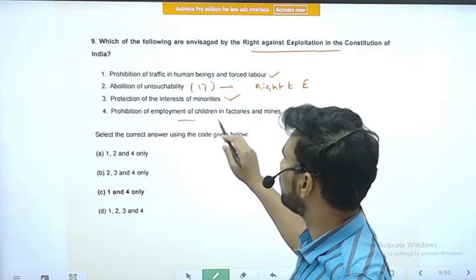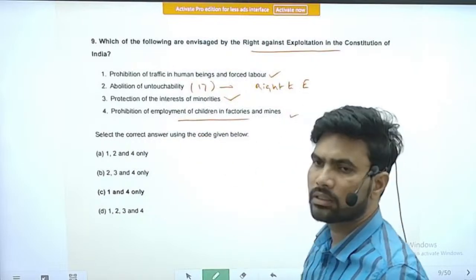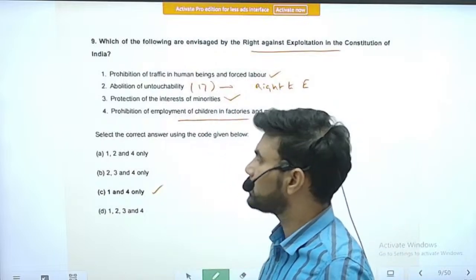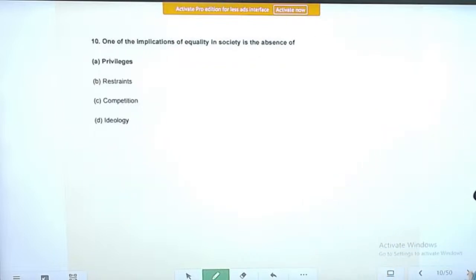Next is prohibition of employment of children in factories and mines. Yes, this is part and parcel of the right against exploitation. So the correct option is option C, statements 1 and 4 are only correct.